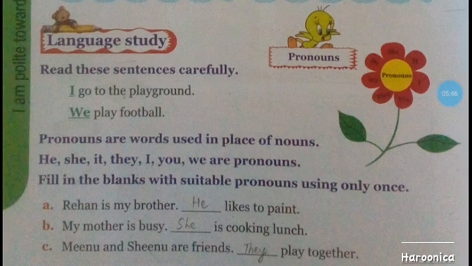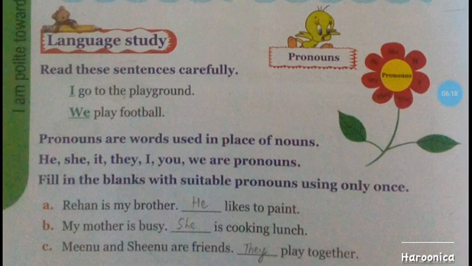Look at the second example. My mother is busy. She is cooking lunch. Now let us use a noun instead of she. She is a pronoun and mother is a noun. My mother is busy. My mother is cooking lunch.